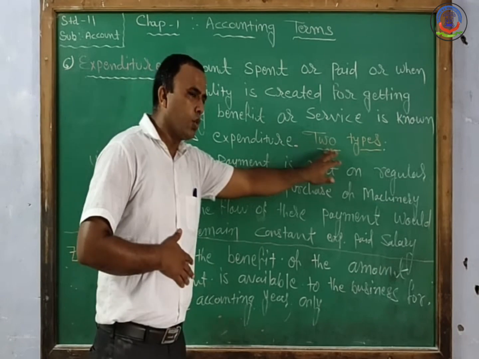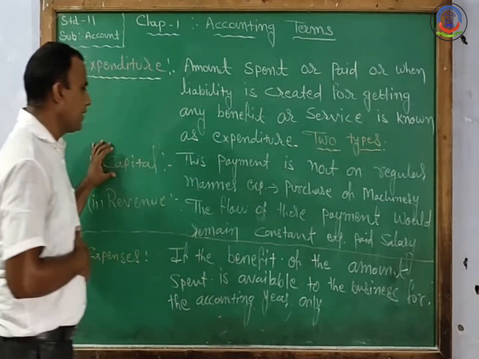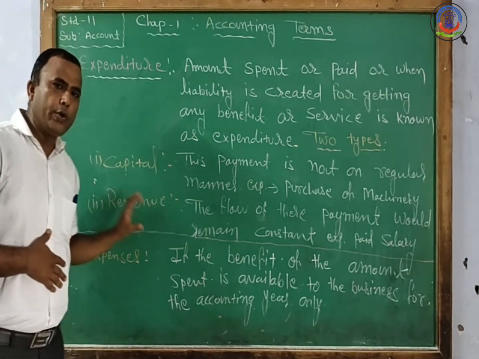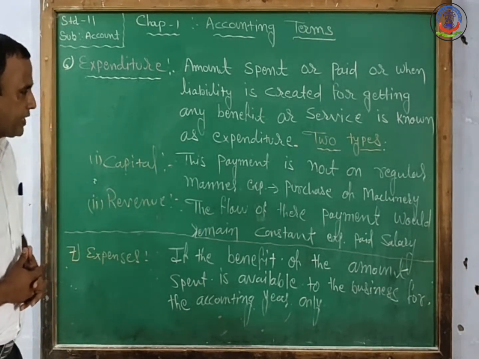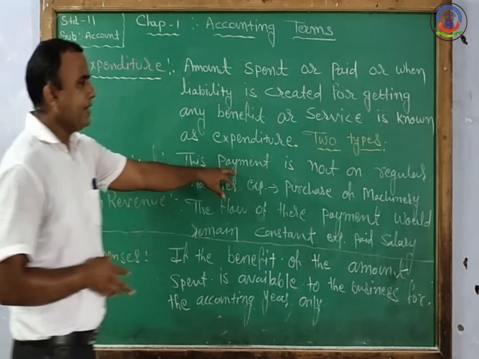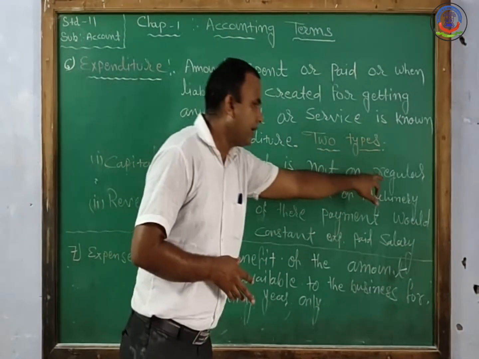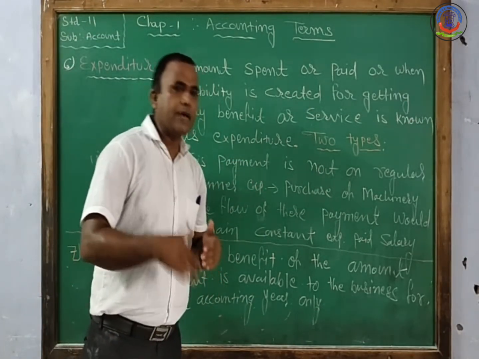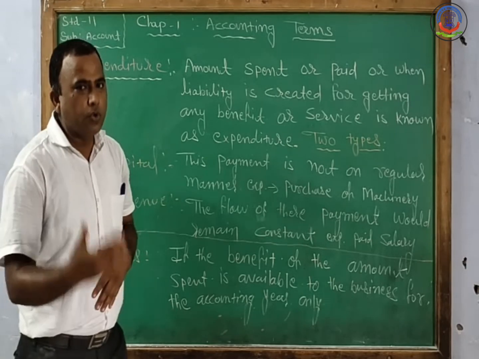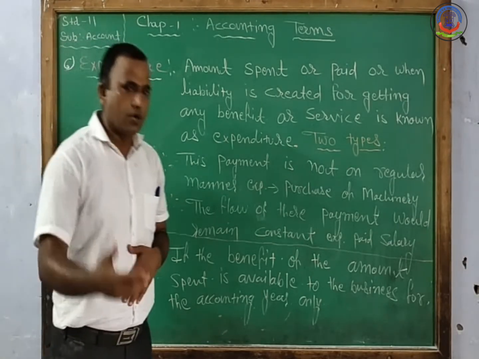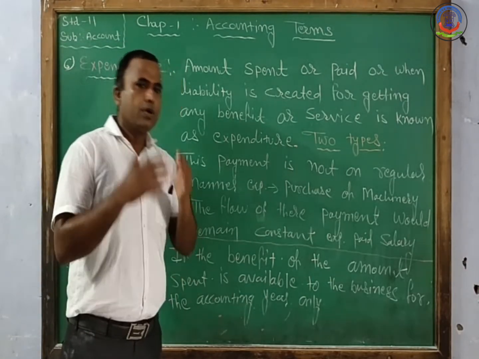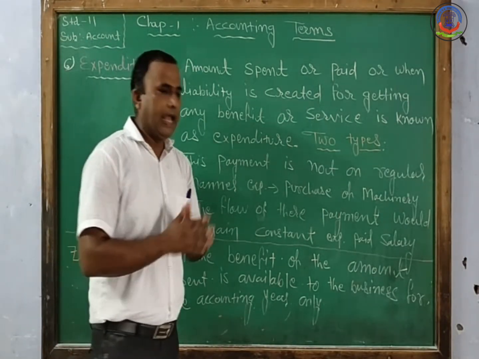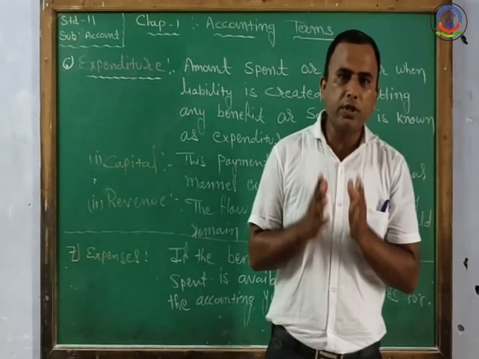Generally, there are two types. The first one is capital expenditure, and the second one is revenue expenditure. Capital expenditure means this payment is not made in a regular manner. We don't make these types of expenditure on a regular or constant basis. We make these expenses only one time, like when we purchase land for the business.